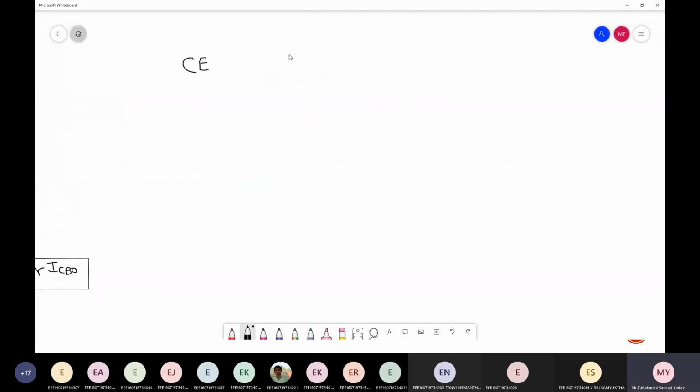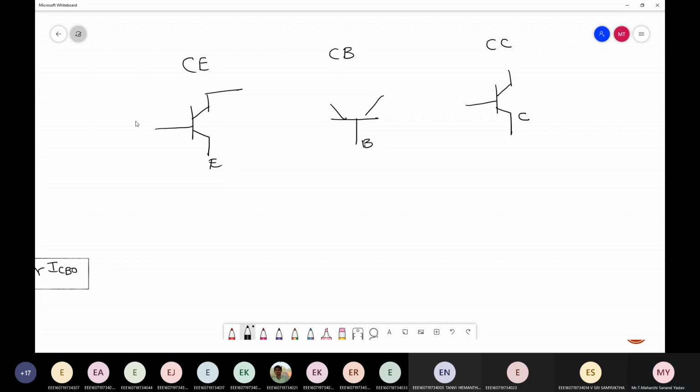See, there are only three configurations: CE, CB and CC. Common emitter means the emitter is connected to ground. If it is common base, the base is connected to ground. If it is common collector, the collector is connected to ground. Now you tell me what is input and output in this. This is input, it is output. So input is base, output is collector.